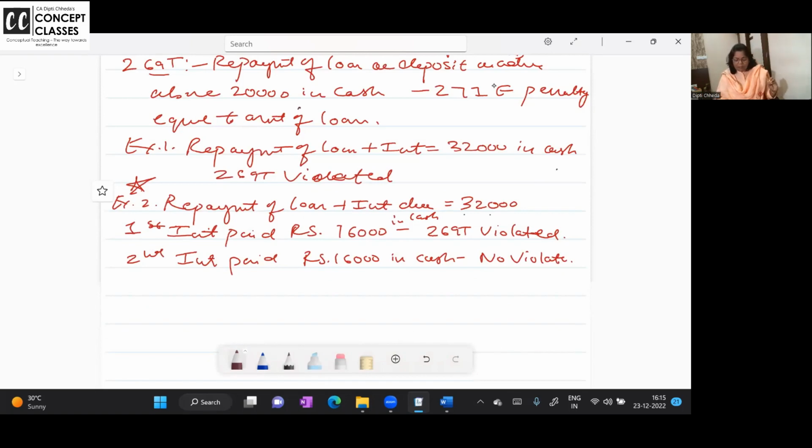Now, 32,000 I have to repay, the loan plus interest. Now suppose I paid 16,000 in cash. Ma'am, only 16,000 is paid in cash, not 20,000 and above. Okay? But when I paid 16,000, I repaid in cash. My loan amount was 20,000 and above, no? This 16,000 will become taxable. This is asked for 3 marks.